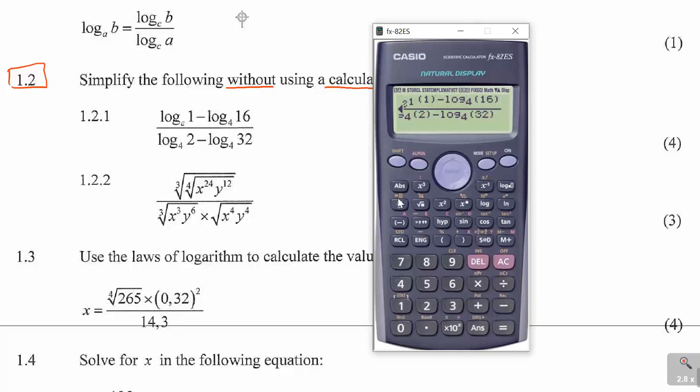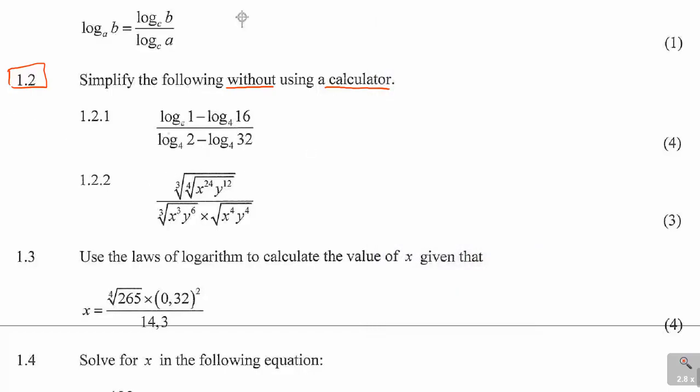So this is what I'm having there, and the answer, you can see that the calculator is actually giving me a 1. So you need at least to know where you are working towards. So we need to get a 1 from all the statement, and you can see that it's 4 marks and you don't want to lose those marks. So use your calculator, get the final answer, work towards the answer, but don't show that you were using the calculator in all of that.